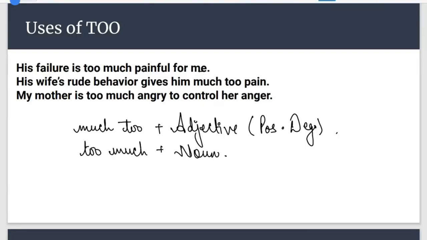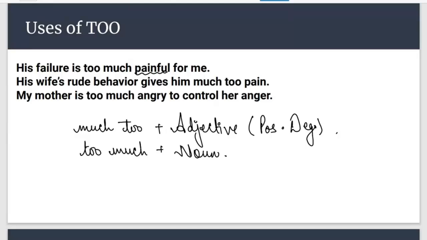Yes. Now, since this is clear to all of you, we need to analyze that in sentence number 1, his failure is too much painful for me. Here, painful is what? It is adding something to the meaning of his failure, which is a subject. So here, painful is what? Adjective or noun?